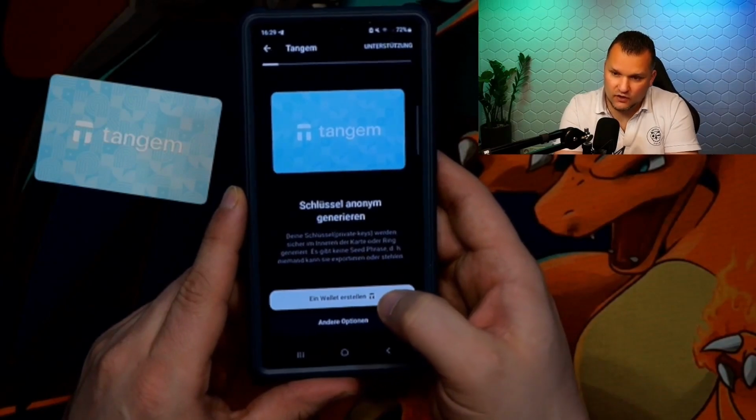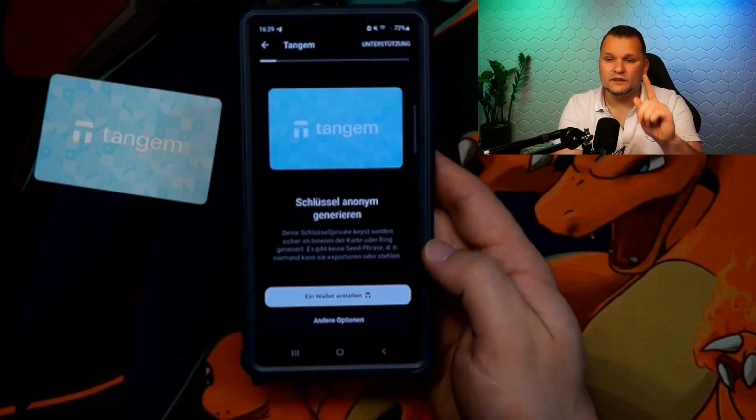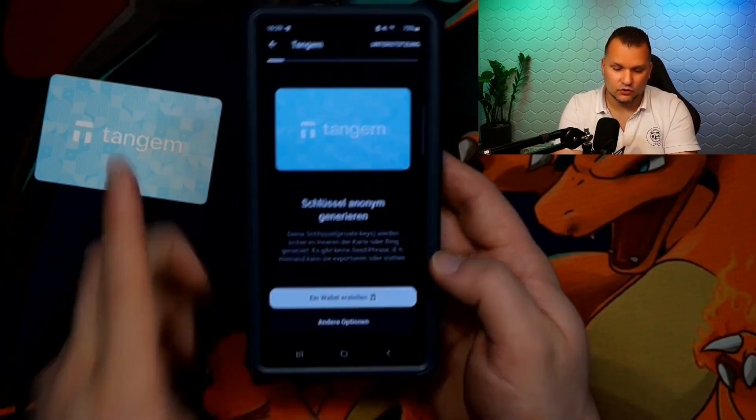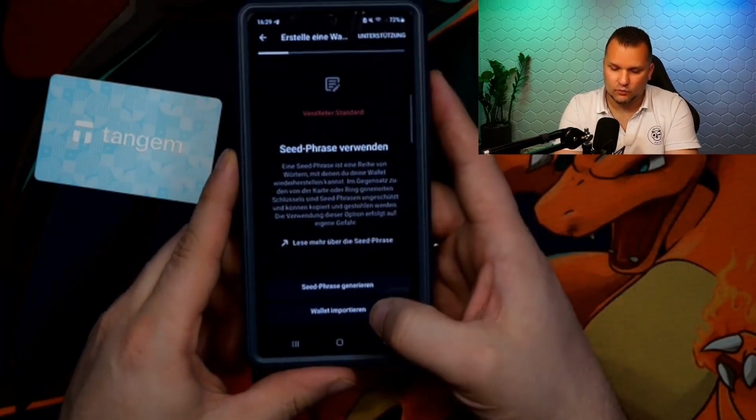It's very important to create a wallet here with the Tangem symbol. This is the one without the seed function. That means you don't see the seed. Another option, then you can import a wallet here.